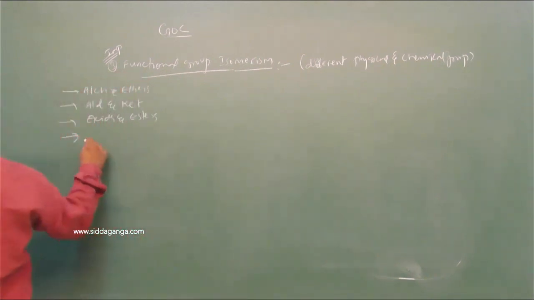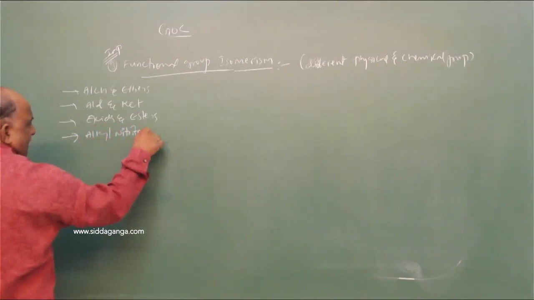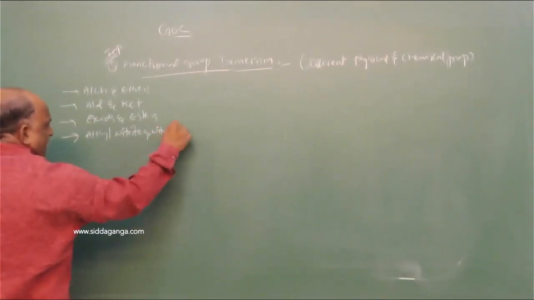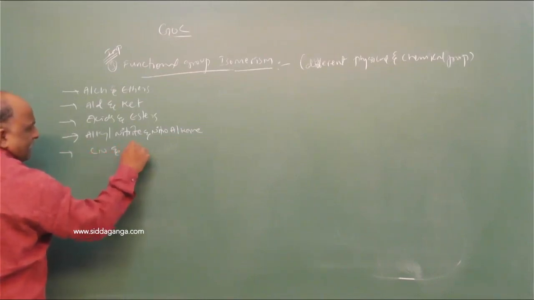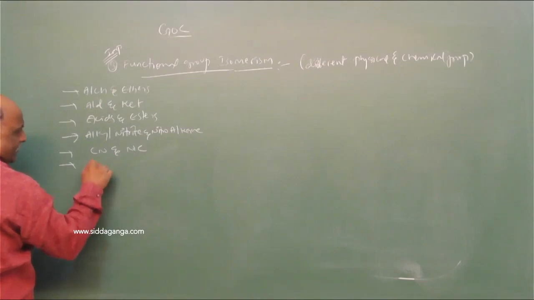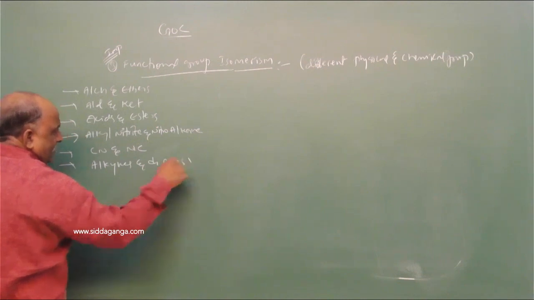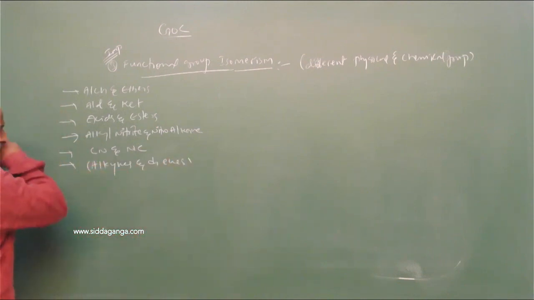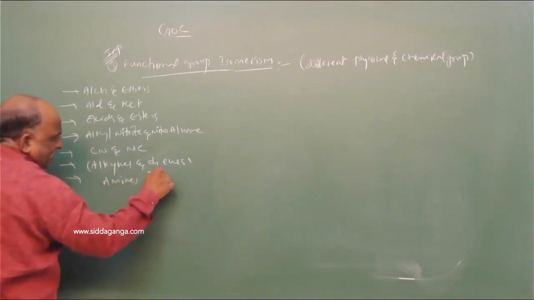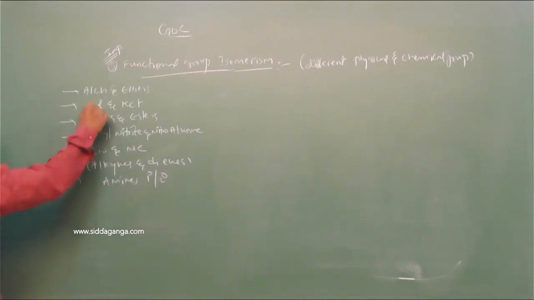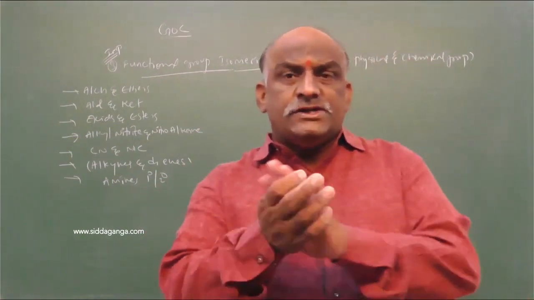Fourth is alkyl nitrite and nitroalkane. Fifth is cyanides and isocyanates. Sixth is alkynes and dienes. And seventh is amines: primary amines and secondary amines. So these all exhibit functional group isomers.